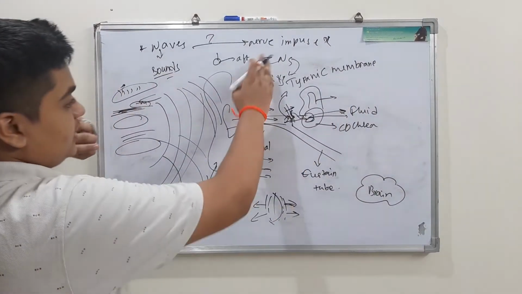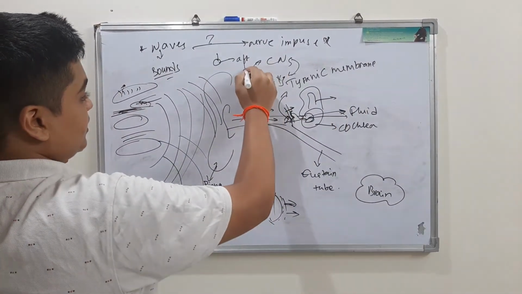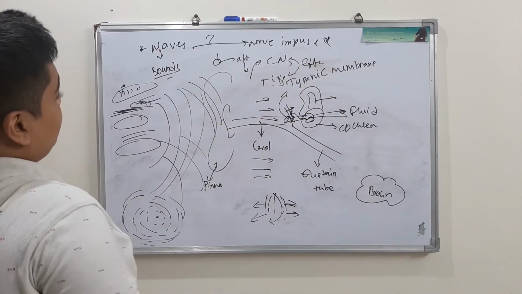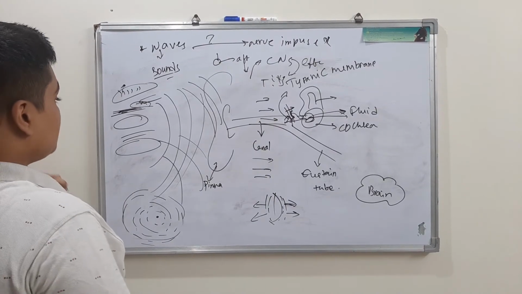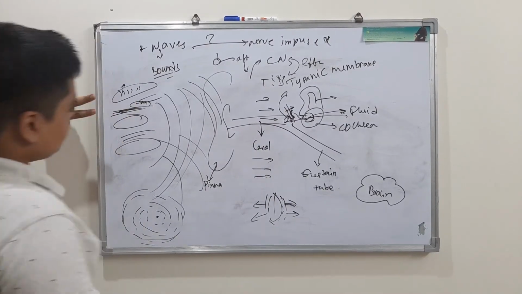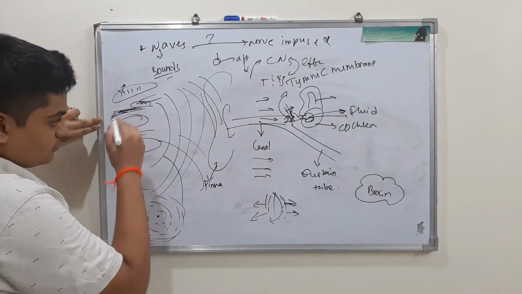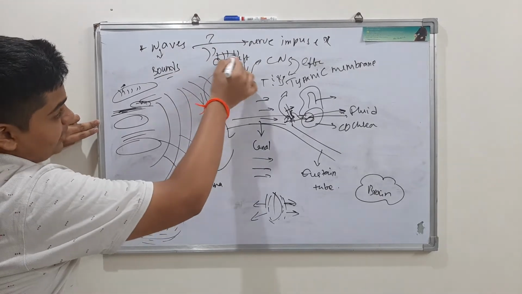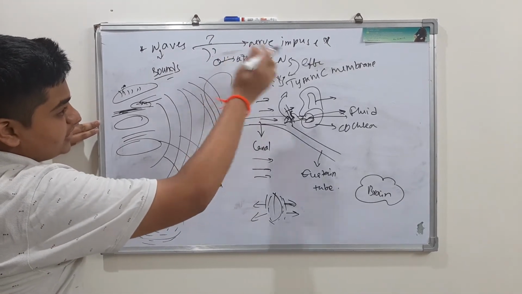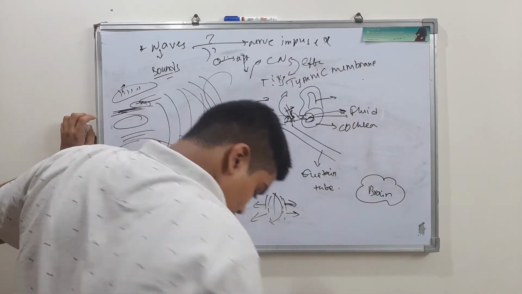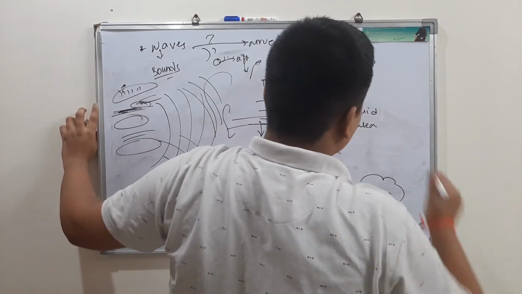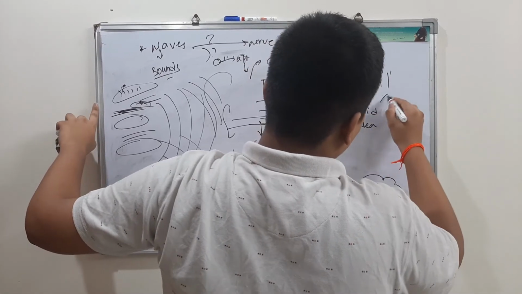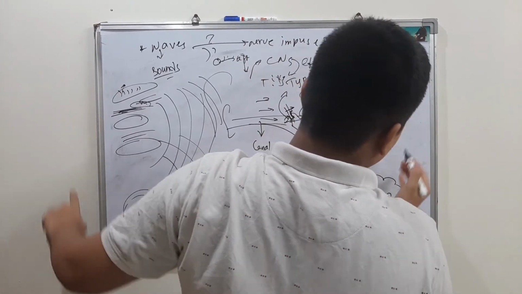So afferent: tissue to CNS afferent, CNS to tissue efferent. Now these are having afferent sensory nerve fibers. Now what is happening? When the waves pass over these hair cells, these are your hair cells, these press the hair cells. Now hair cells are like this before. Now whenever the waves are passing on them, the hair cells become like this, they bend towards the tectorial membrane.